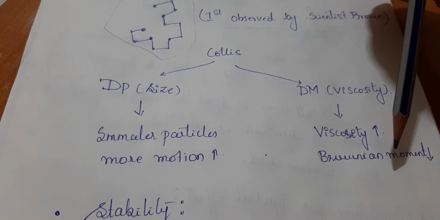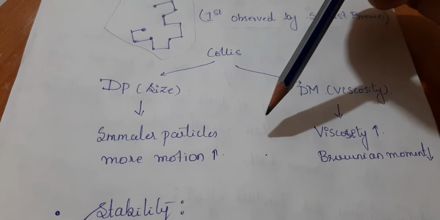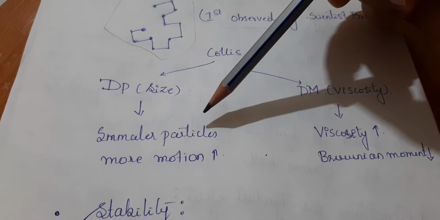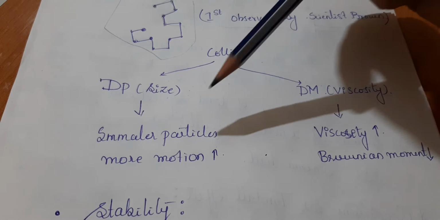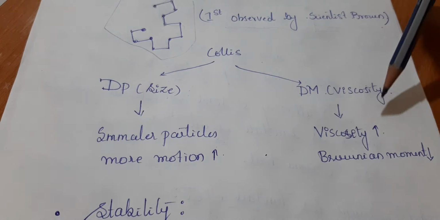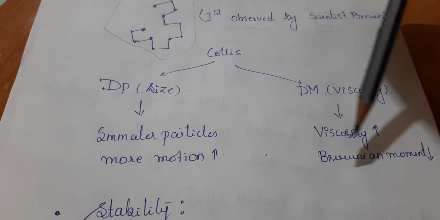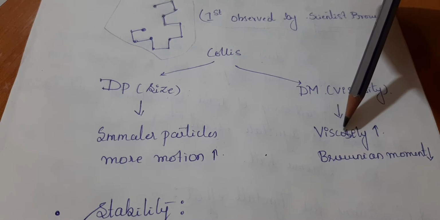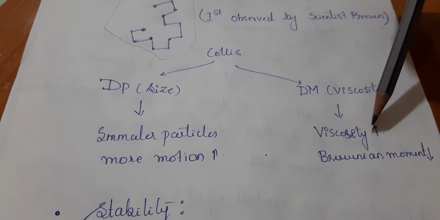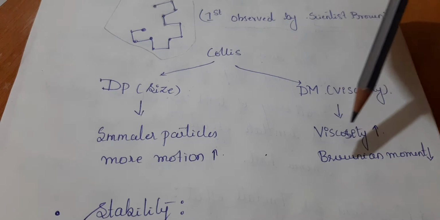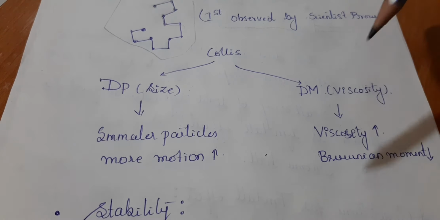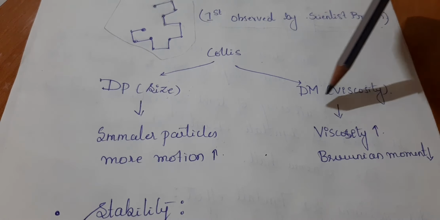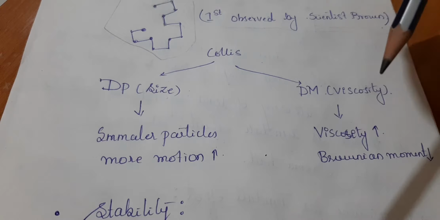You can quote the example of water and honey. When you consider water, you can easily swim in the water, that is, water has low viscosity. Honey has high viscosity; you cannot easily move in it. Then the whole colloidal solution will be very thick, and the particles cannot move as easily as they move in water.